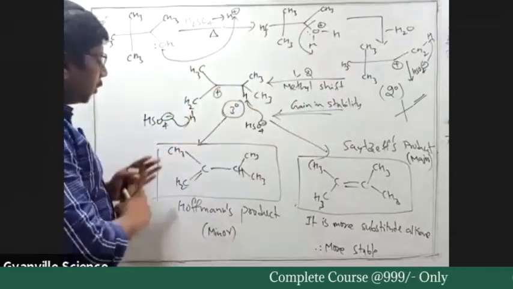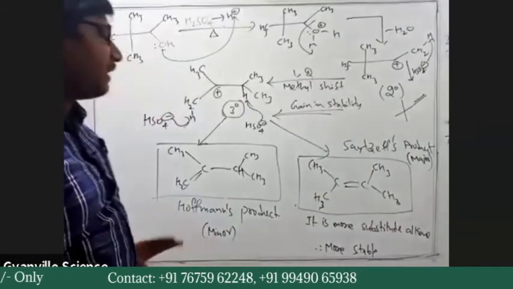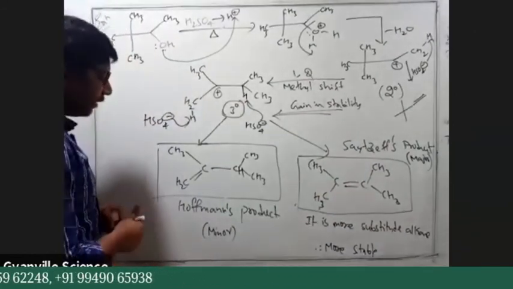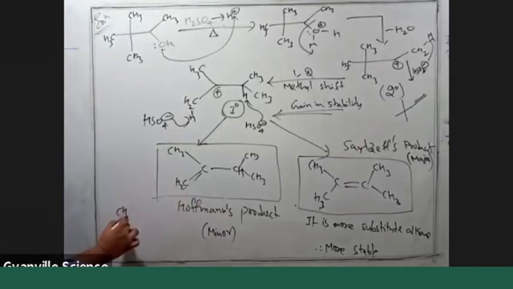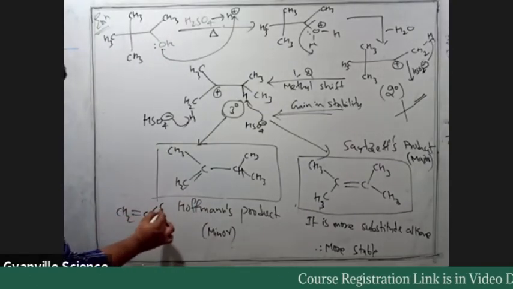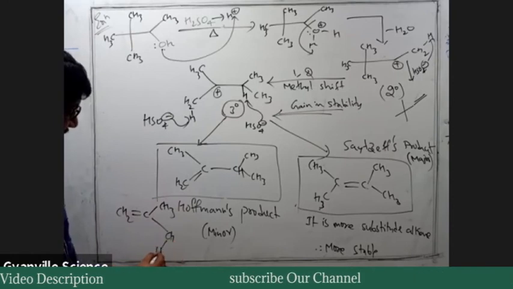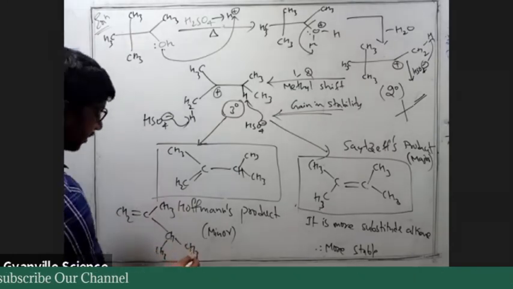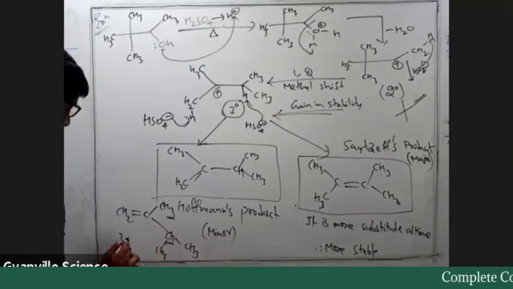Again, you write two products and count the number of alpha hydrogens. What type of alkene is it? CH2 double bond C, here we have CH3. Here we have CH, CH3 and CH3. Number of alpha hydrogens: 3 here and 1 here. 3 plus 1.